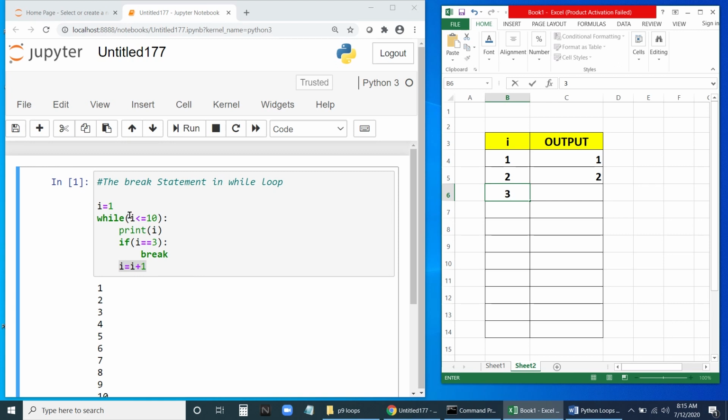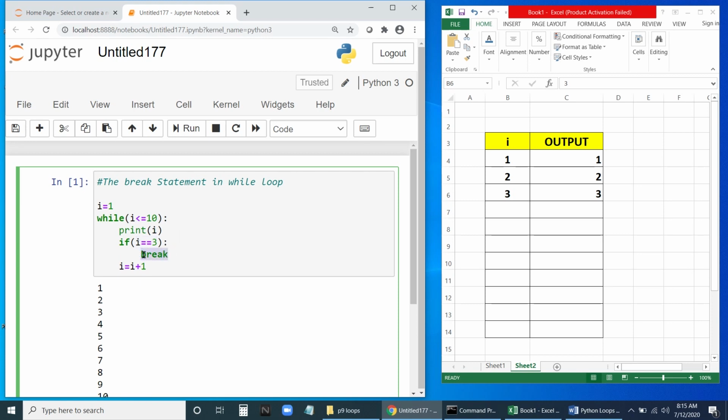Go back. Is 3 less than 10? Because now the value of i is 3. Yes, it is less than 10. So it's going to print the value of i, so now it will print 3. Now at this time, the value of i is 3. Is 3 equal to 3? Yes, the condition is satisfied. Now it's going to execute break.